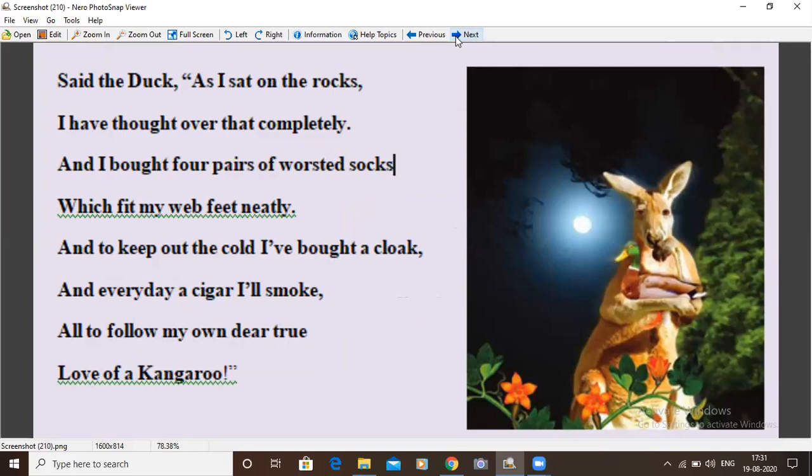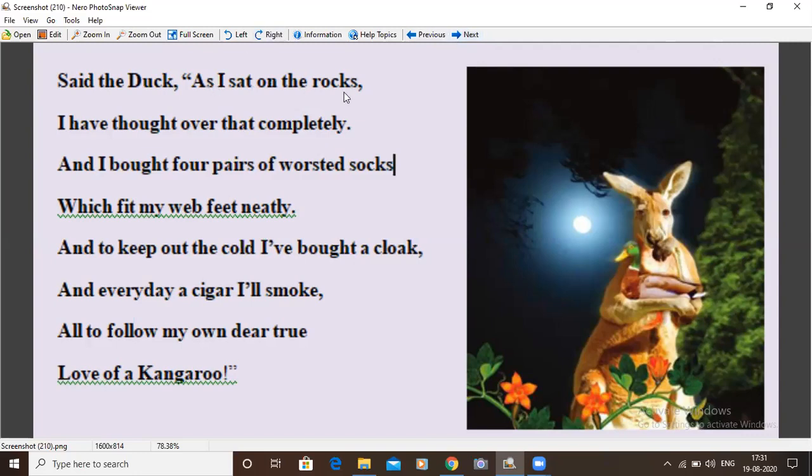Said the duck, as I sat on the rocks, I have thought over that completely, and I bought 4 pairs of worsted socks which fit my bare feet neatly. And to keep out the cold, I have bought a cloak, and every day a cigar I will smoke, all to follow my own dear true love of a kangaroo.